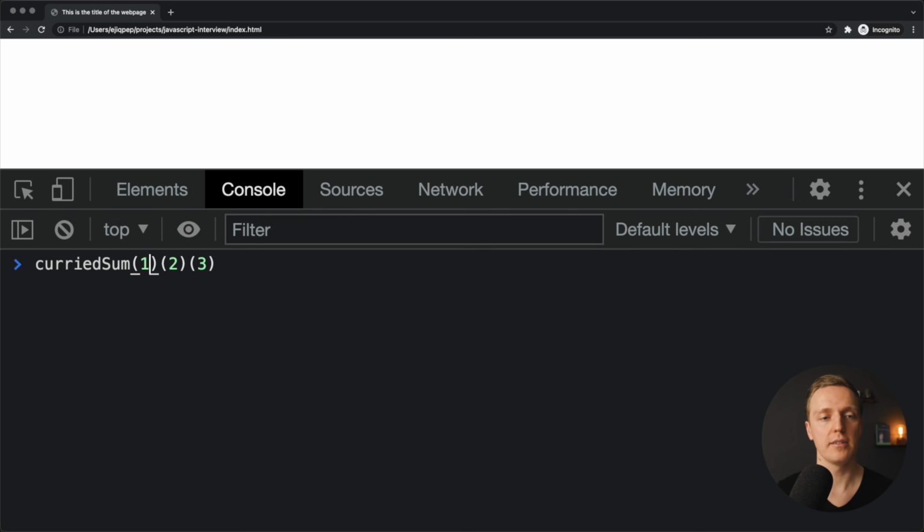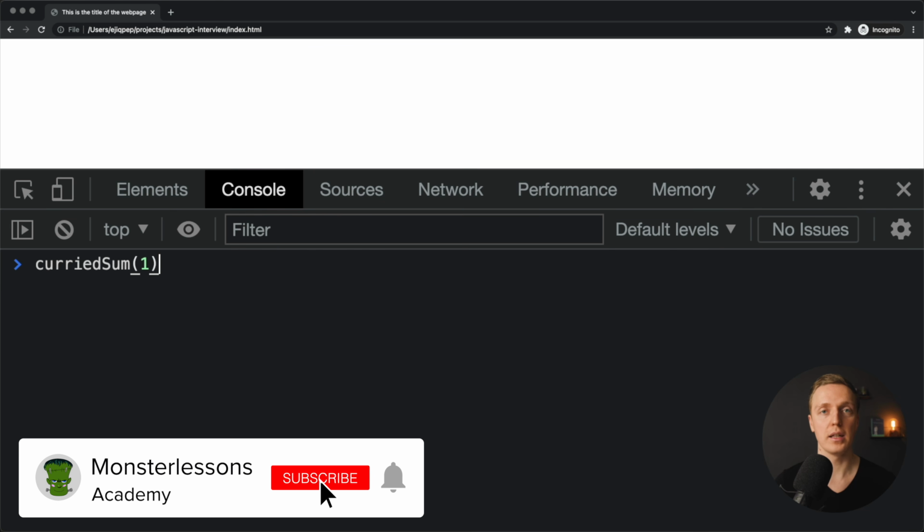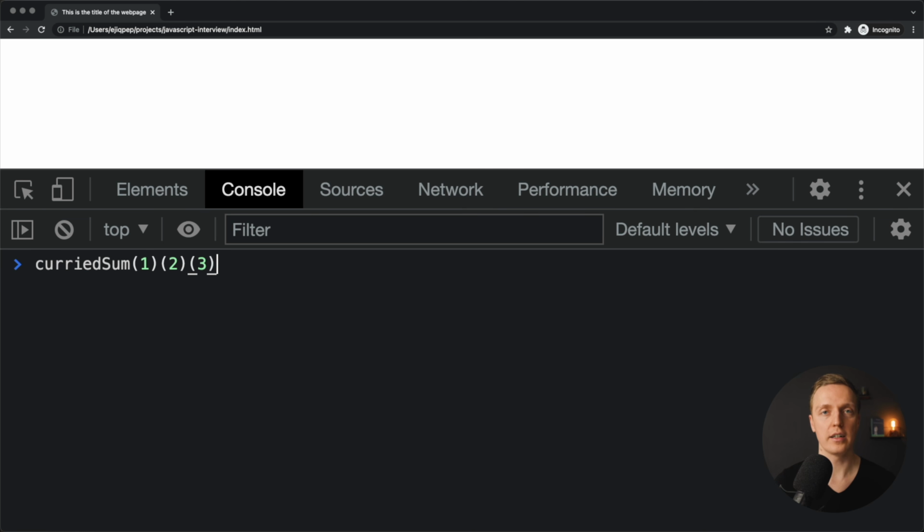So for example, if we have only 1 argument, here 1, then it will return the partially applied function, which means we are getting back a function, and then if we call that function and pass 2 more arguments, then we are getting enough arguments and we will return a result. And of course it should also be possible to call the function like this. So first of all we are calling it with 1, and then we are calling it with 2 and 3. And this is how a curried function normally works, and we will create it just now.